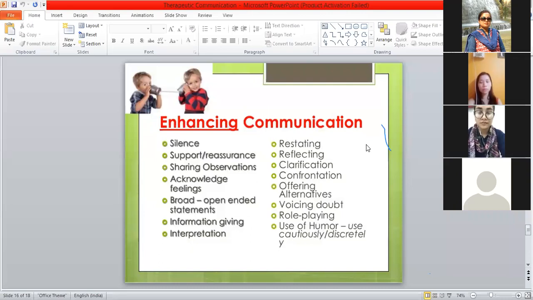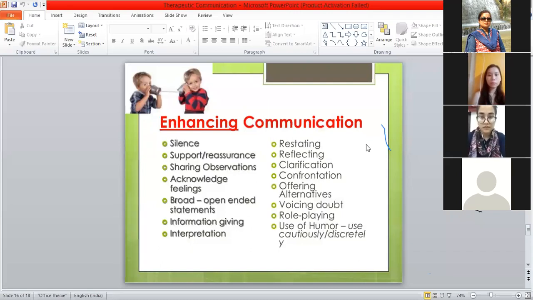Then next, information giving. While you are giving information, you should not give any false information or false belief to your patient. Whatever information you give should be true to the patient's recovery, treatment and progress. And then interpretation. Whatever the patient interprets, and whatever you interpret about the patient's problem, that should be a correct interpretation, right?